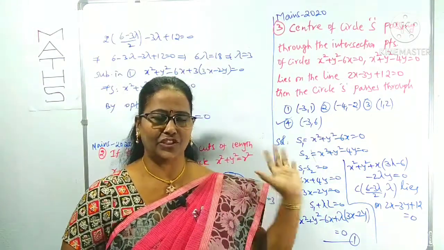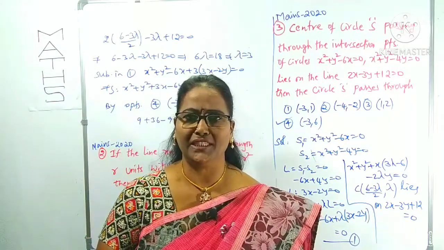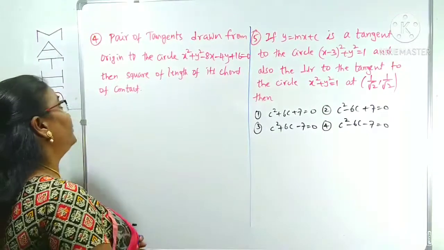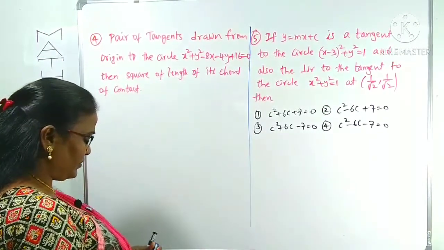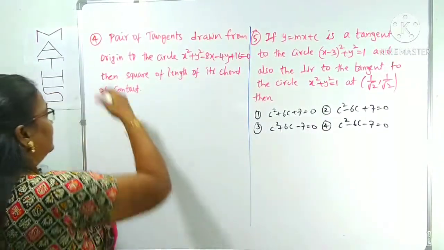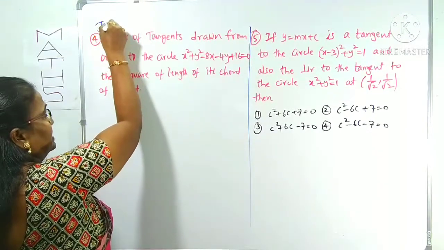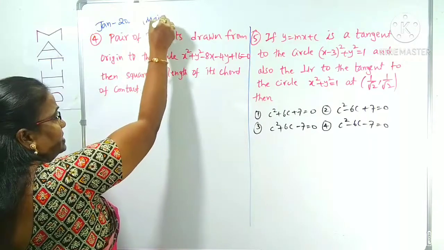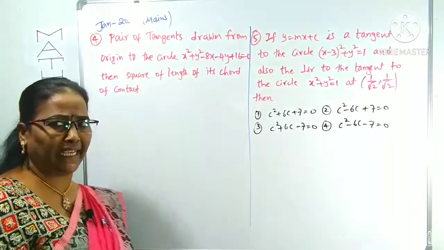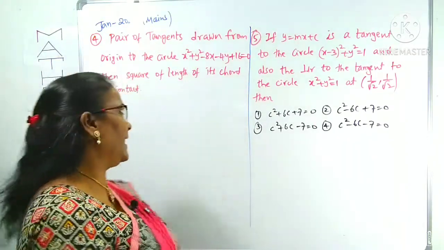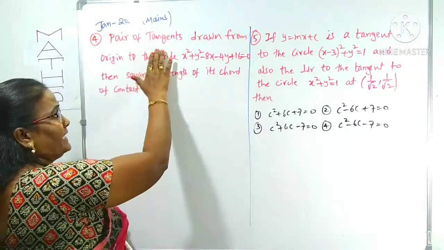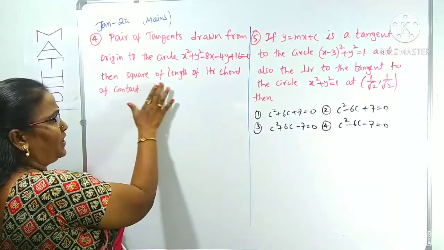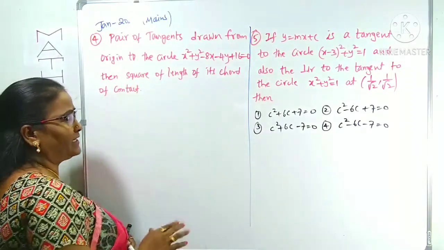Like that, here the question is not direct, so we can come across some more questions. Look at question number 4, which is also given in the January 2020 batch, Jan 2020. Mains only. So this video is exclusively previous JEE Mains questions. Okay, right. Pair of tangents drawn from the origin to the circle, then the square of the length of its chord of contact.